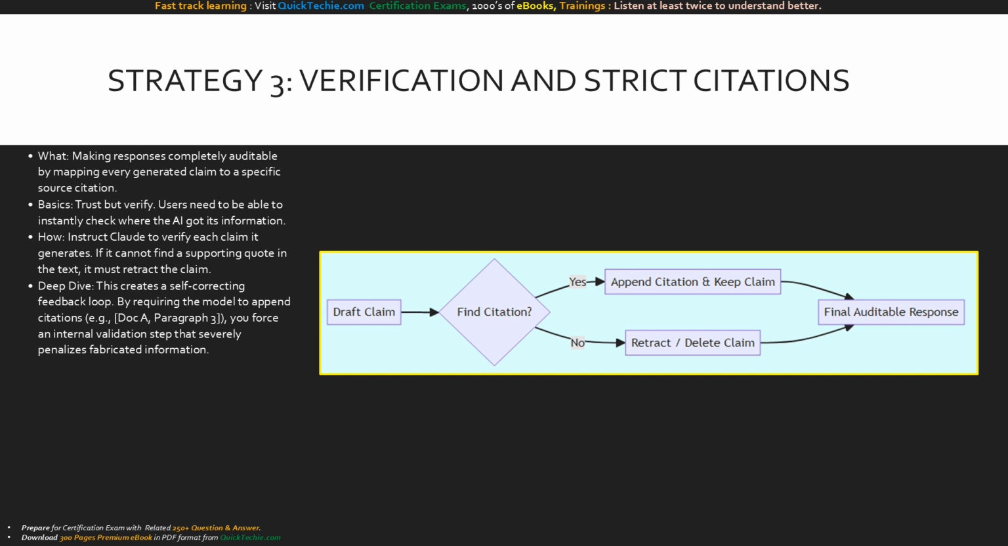If yes, it appends the citation and moves forward. If no, the claim is mercilessly retracted. This ensures that the final auditable response is a fortress of validated facts, with zero room for hallucinations.